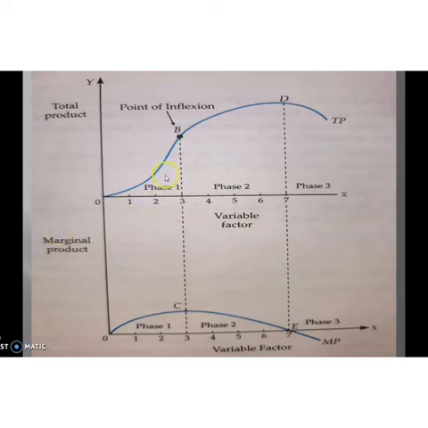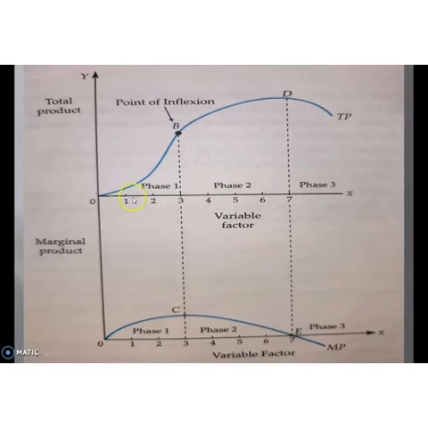In the first phase, TP increases at an increasing rate, and marginal product also increases. So that stage is known as increasing return to a factor. Then in the second stage, what happens? When TP increases, what happens to the MP? MP starts to diminish and becomes 0.